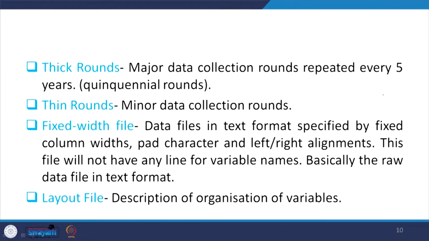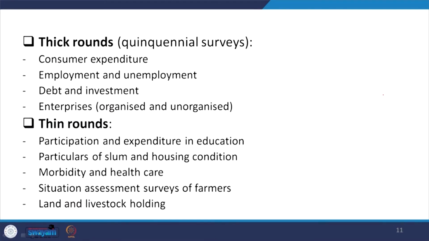Okay. So, this file will not have any line for variable names. There should not be any specific line. These are mentioned continuously, including all those aspects: column width, pad characters, and alignments. Basically, the raw data file is in text format, so far as a fixed width file is concerned. Another file is required, called the layout file. Now I am just taking the name of it, we will show it in the exact data set. The layout file gives the description of the organization of the variables, how variables are actually organized.